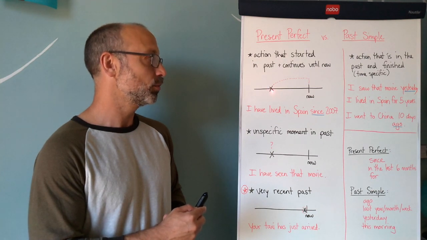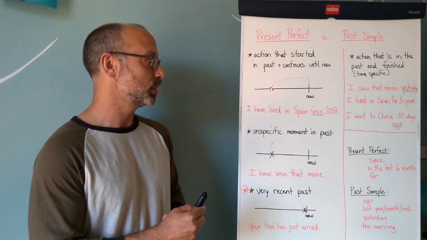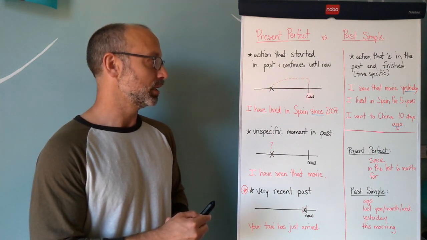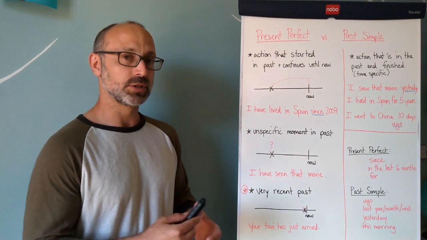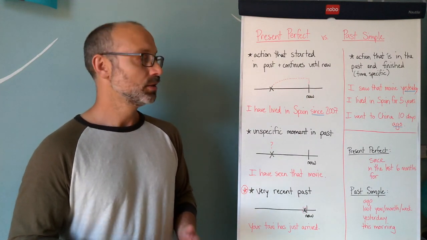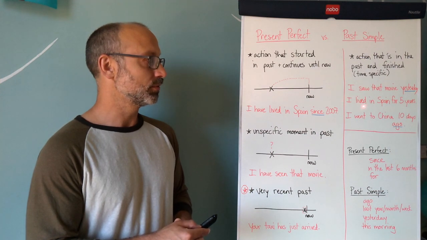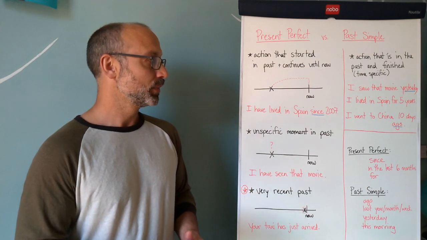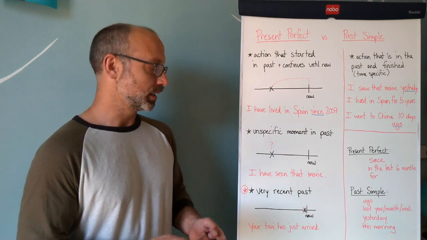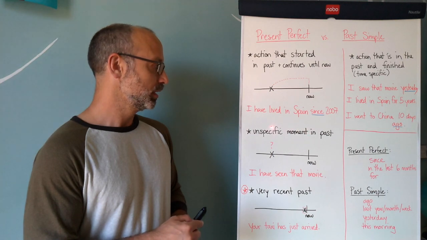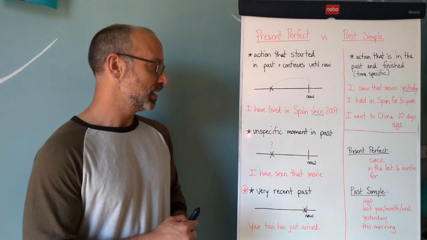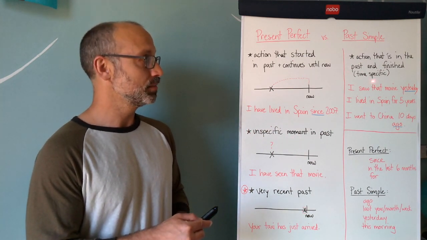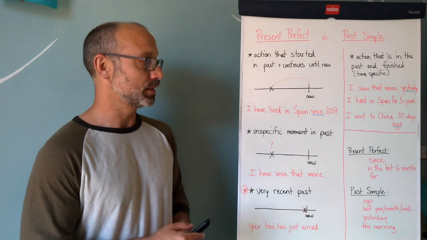Right? So in the past simple, you no longer live in Spain, but in the present perfect, you continue living in Spain now. And that's because of this concept, like we saw here, where it's something that started in the past, right? We're speaking about 4 or 5 years. So 5 years ago, you arrived to Spain. And this has been the 5-year period here up until today. Right? So today, you're still currently living in Spain. So this is the difference between this example in the past simple and the present perfect. So one of the biggest things, like I said before, to contrast these two is this: we can speak about the past in an unspecific moment using the present perfect, or if we want to be time specific, we can use the past simple.